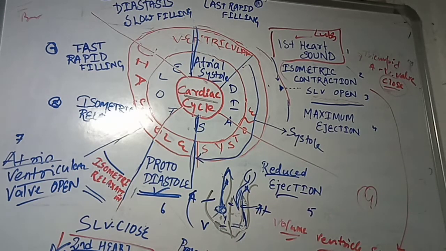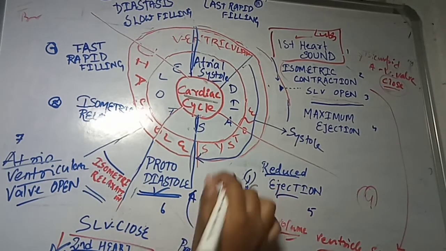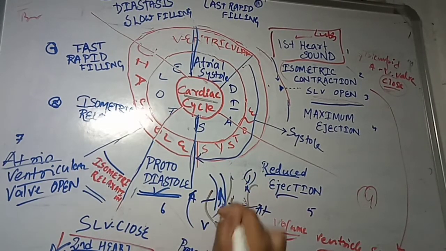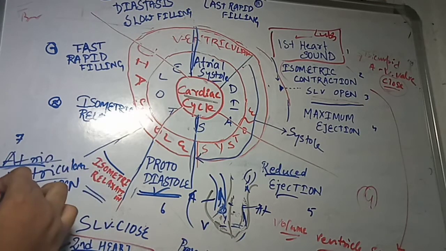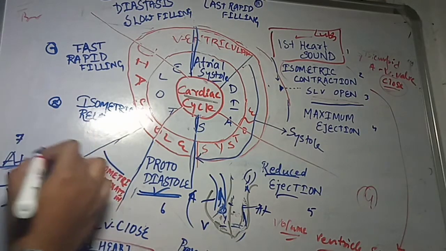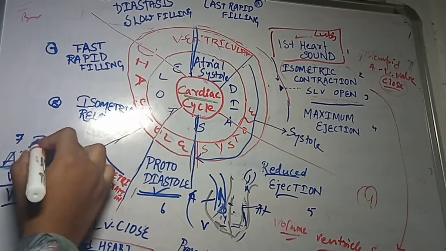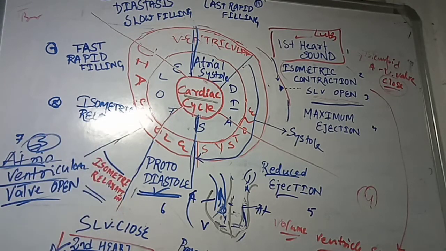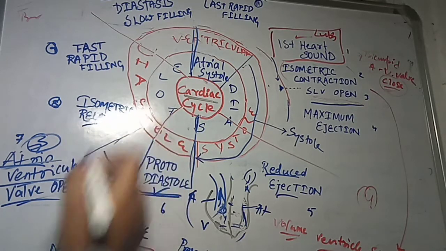When the filling of blood increases, the pressure increases, and this causes the atrioventricular valve to open. But if this valve is not functioning correctly, it will not open, closing will occur, and the third heart sound will be found. So that is the period of isometric relaxation.